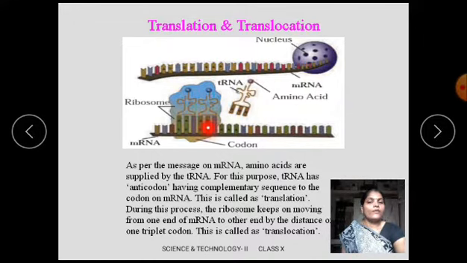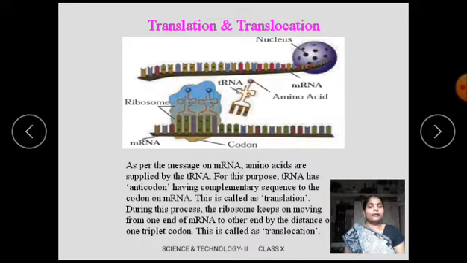The code of each amino acid consists of three nucleotides. It is called a triplet codon. Dr. Hargovind Khurana, a scientist of Indian origin, made an important contribution in the discovery of the triplet codon for 20 amino acids.